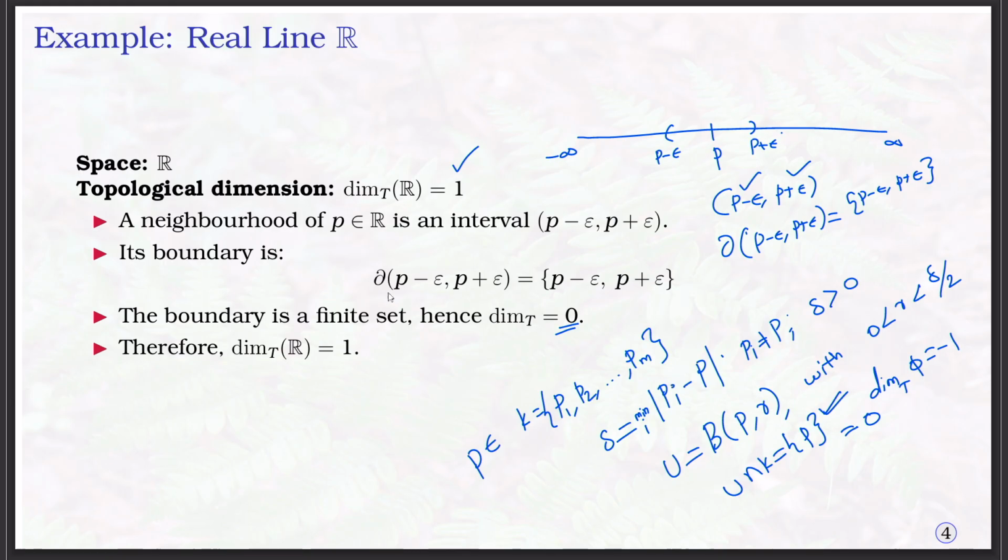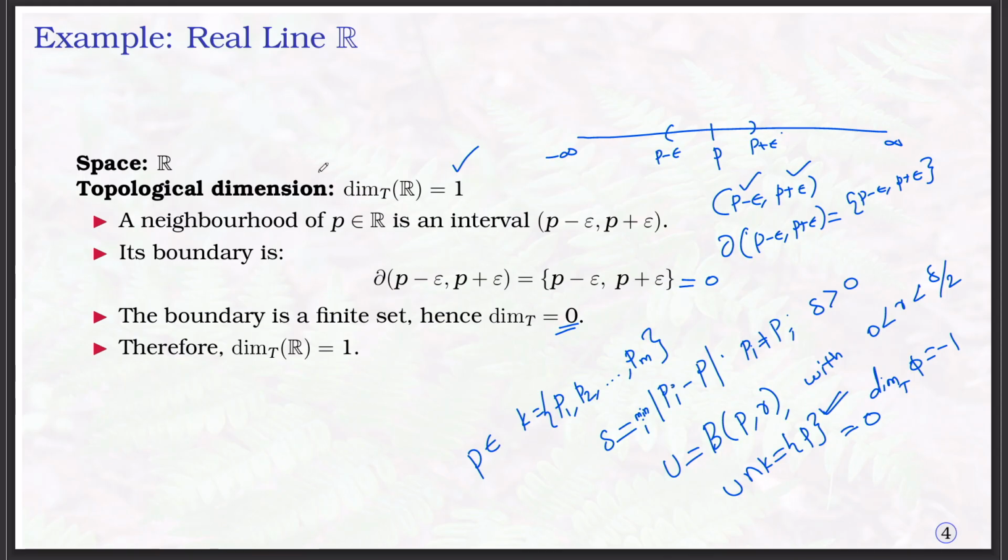That means here the boundary is a finite set. This boundary has dimension 0. Therefore, the dimension of the real line is 1. That means the boundary takes one step to reduce to the empty set.